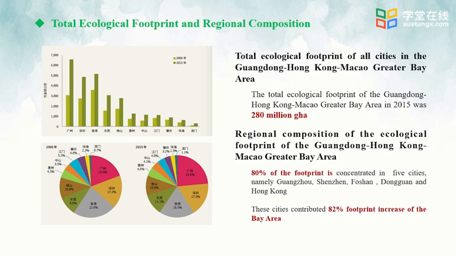In summary, more than 80% of total ecological footprint was concentrated in 5 cities: Guangzhou, Shenzhen, Foshan, Dongguan, and Hong Kong. These cities contributed 52% footprint increase of Greater Bay Area, which is worth our attention. Such cities with great economic growth may not rank by the front of biocapacity, but they do have a higher ecological footprint.